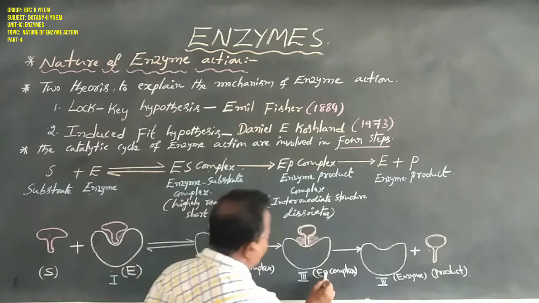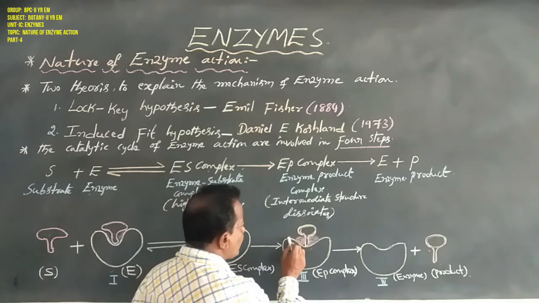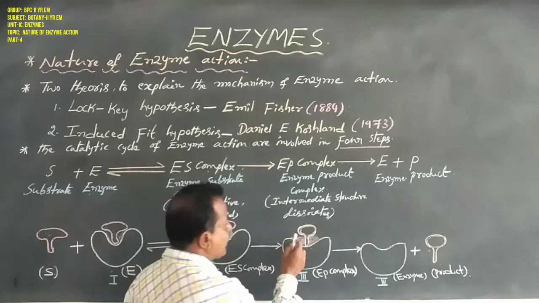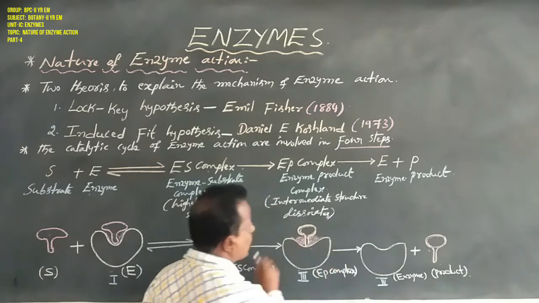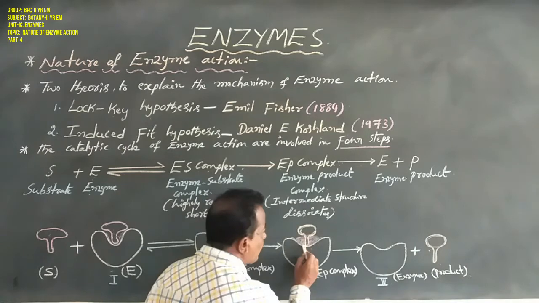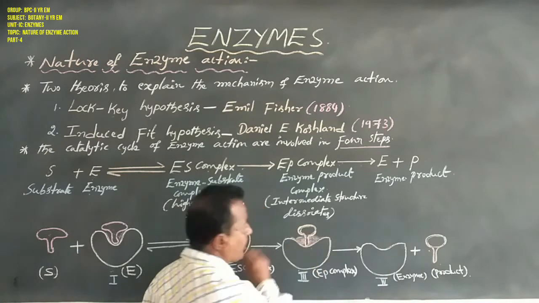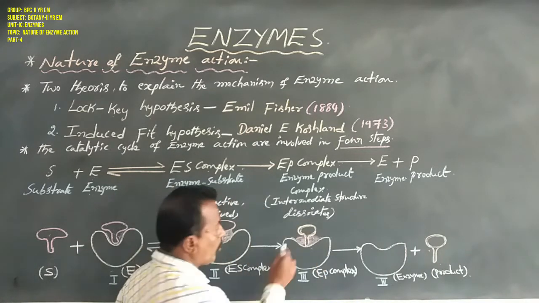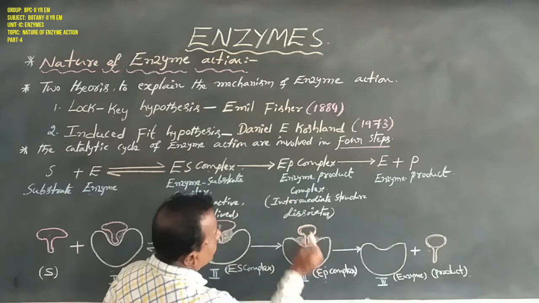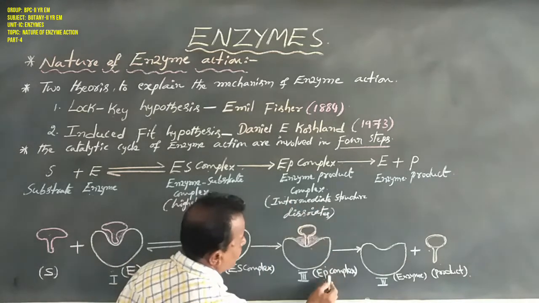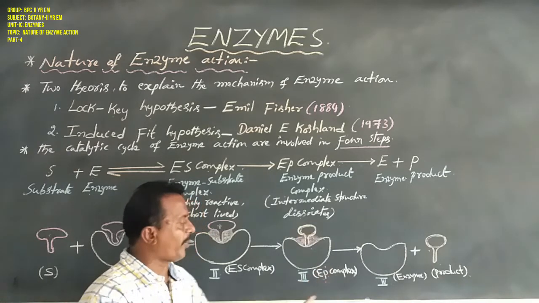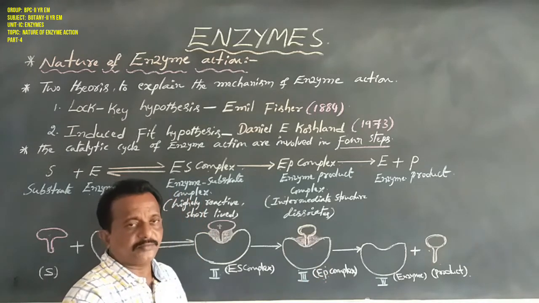And third step over here. The active site is having the enzyme substrate complex. In this time, the chemical bonds are broken to make an intermediate product, an intermediate structure that is named the EP complex, that is the enzyme product complex. This is the third step.